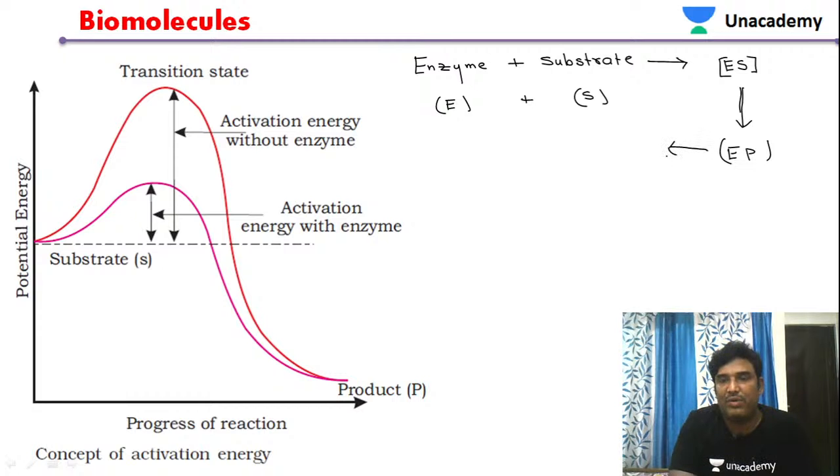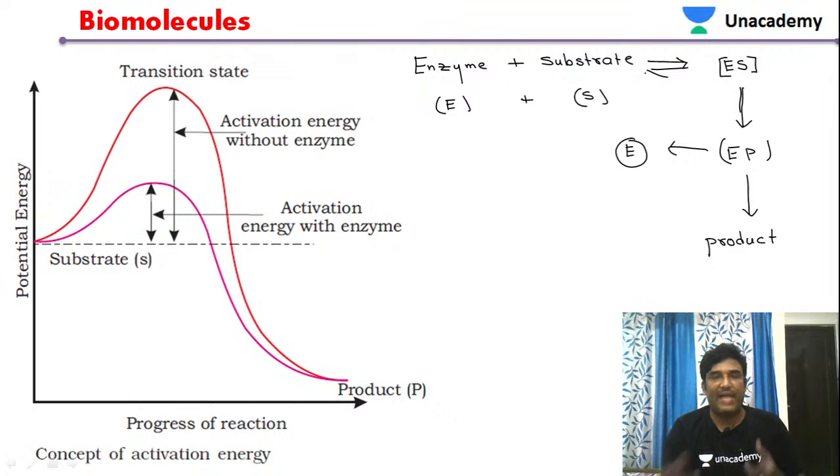So the enzyme will be going out and involved in the recycling process, and there is a formation of the product. Here it is a reversible reaction. Like this, enzyme reacts with substrate and forms the enzyme substrate complex. The enzyme substrate complex formation is a transient state. Transient means it is a temporary state. It only stays for a very short time.